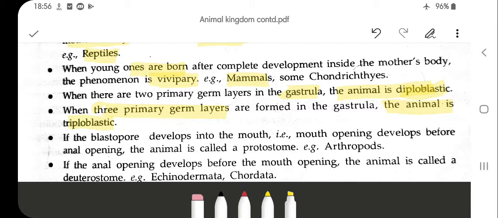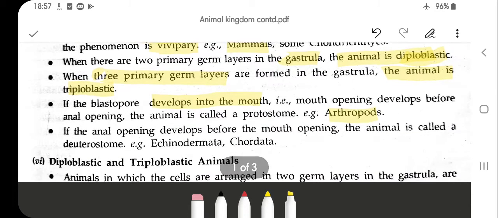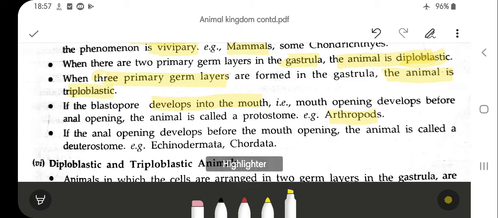If the blastopore develops into the mouth, that is, the mouth opening develops before the anal opening, the animal is called protostome, for example arthropods, insects. If the anal opening, through which the ejection of undigested food takes place, develops before the mouth opening, then the animal is called deuterostome, that is chordata or echinodermata.